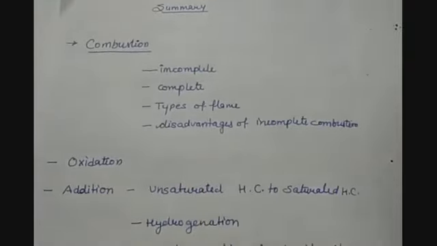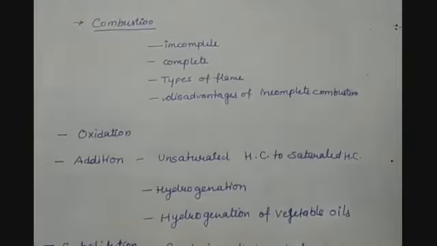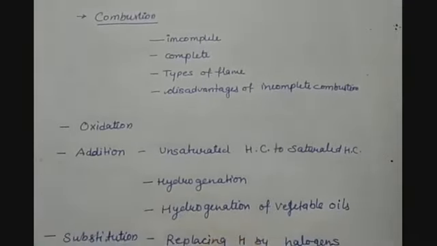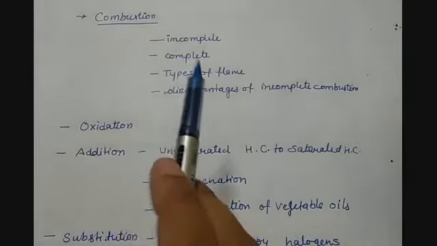Then we saw the disadvantages of incomplete combustion: there is a wastage of fuel, it causes air pollution, and produces harmful gases like carbon monoxide. So this was all about combustion. We have done oxidation, that carbon and its compounds get oxidized when they are burnt. We have seen many examples.